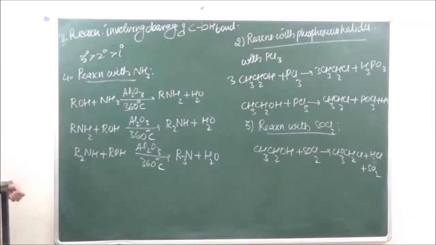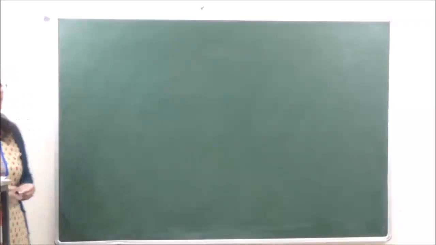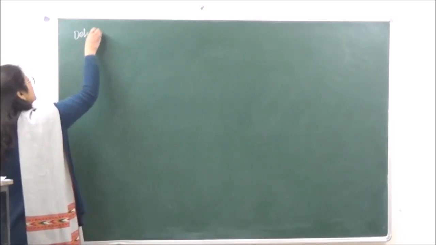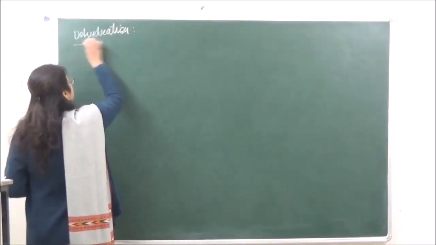Then the next reaction which we are going to do, that is some special reactions of alcohols. So the first one which we will do is dehydration of alcohols. Dehydration means removal of water.